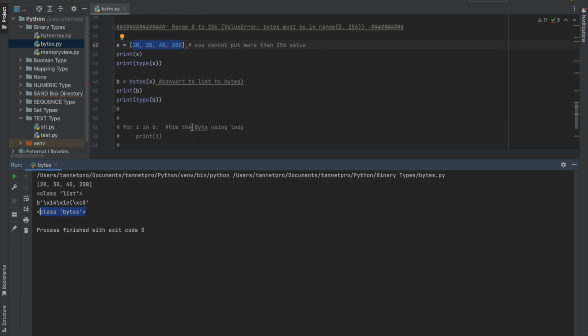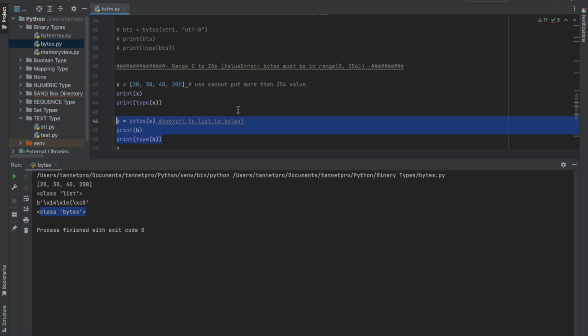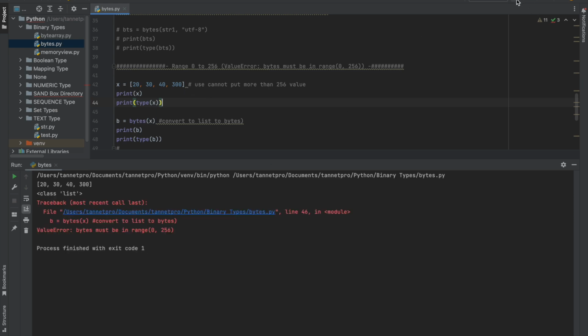Now a very important part is this. Once it's converted, as I told you, the range should be between 0 to 256. So let me make it 300. It's exceeding the range. Let me see what is showing. Yeah, it definitely shows one error, because bytes must be in range 0 to 256. As the value I gave is 300, it is throwing an error.